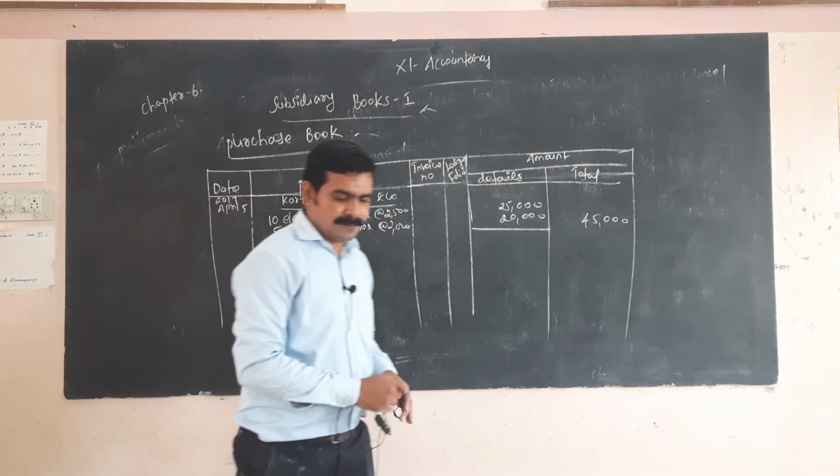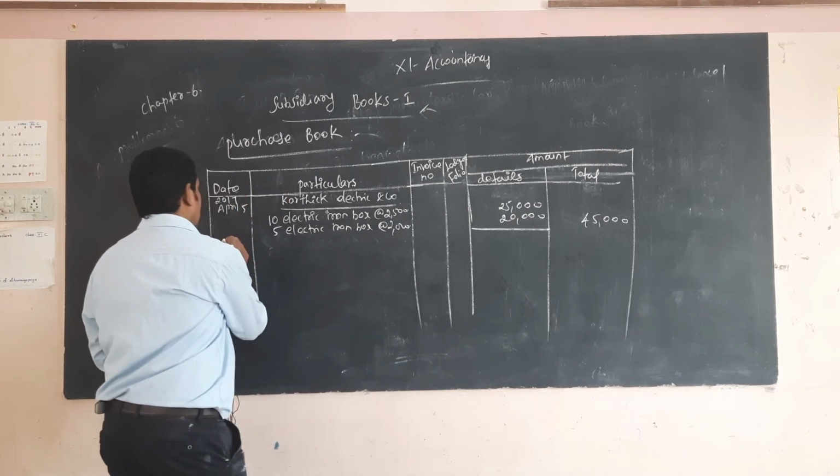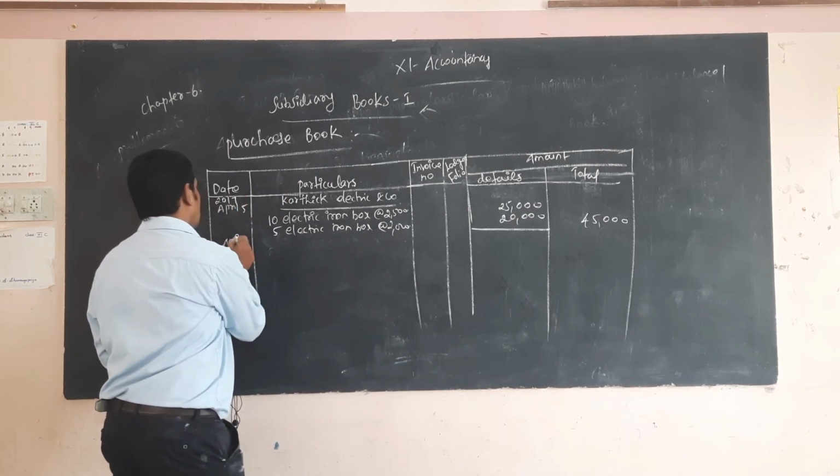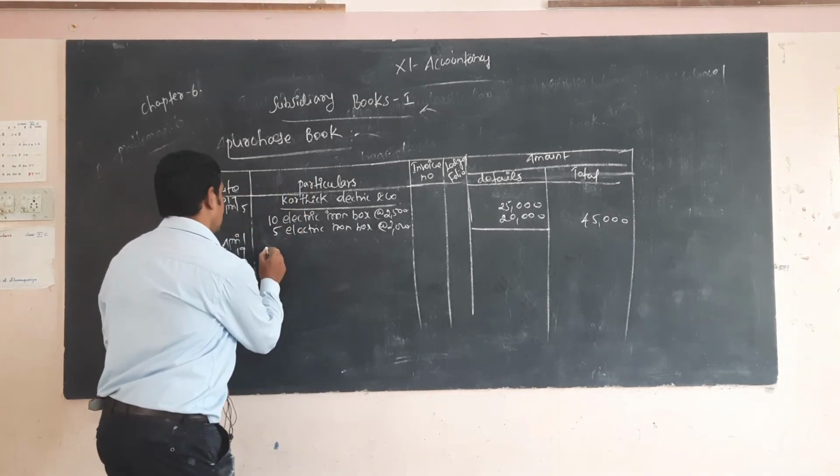Next, April 19, they also purchased one particular item.